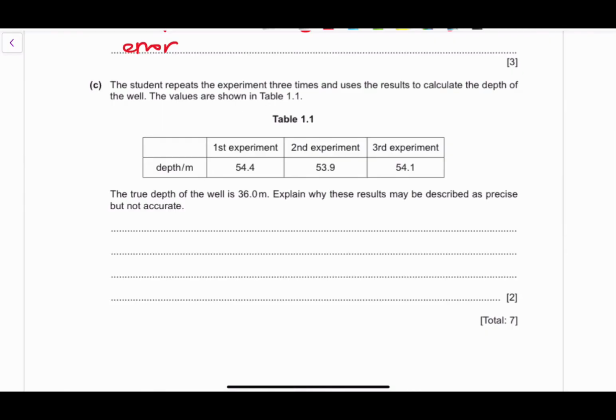We'll be given a student that repeats the experiment 3 times, right? This student is very clever, because he knows that in order to remove random errors, they have to take multiple readings and find the average. I'm applauding them for that, because they knew that if they repeat the experiment 3 times, they'll be able to calculate the depth of the well. But we have to now see, is it really close to the true value? Are these values close to each other? If we can answer those 2 questions, we can answer what you call precision and what you call accuracy.